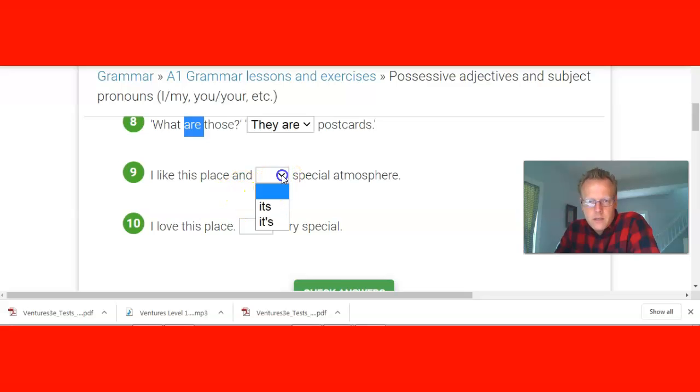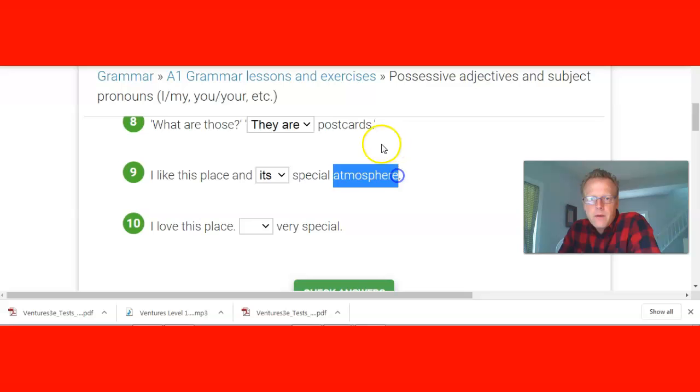And do we want to say it is special atmosphere? This would be a subject pronoun and a verb. The problem is we already have a subject right here. So we don't need another subject. That would be your first clue. And it's special atmosphere. Here's the noun. Okay? And the atmosphere belongs to its.